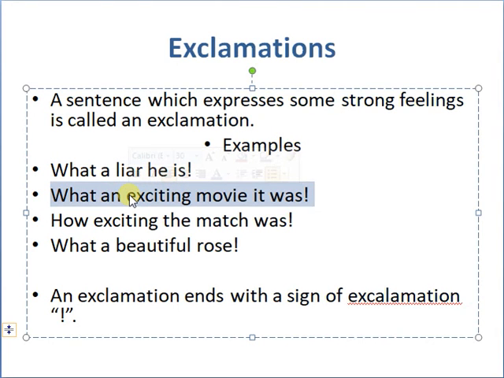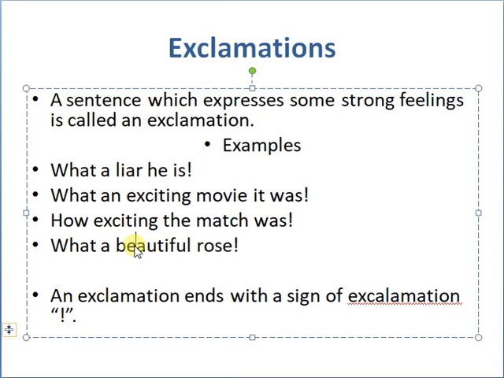It expresses your feelings, like the feeling of joy, that you enjoyed the movie a lot. How exciting the match was. What a beautiful rose. This is a kind of appreciation or a kind of liking towards the rose. You say, what a beautiful rose. It means that you like the rose very much.